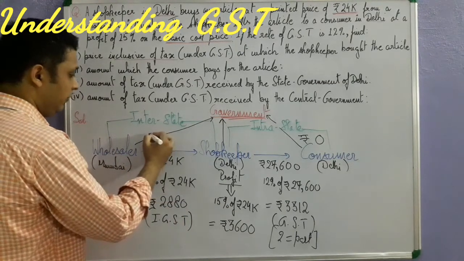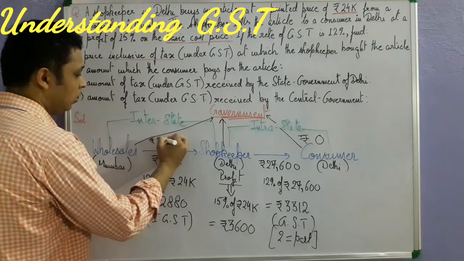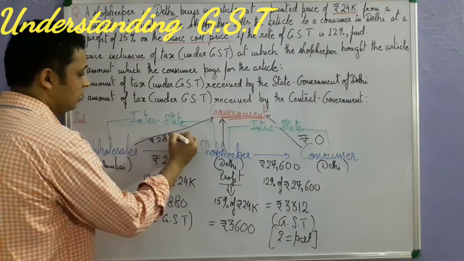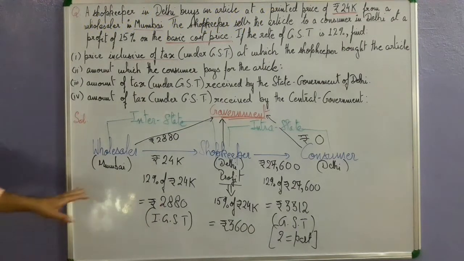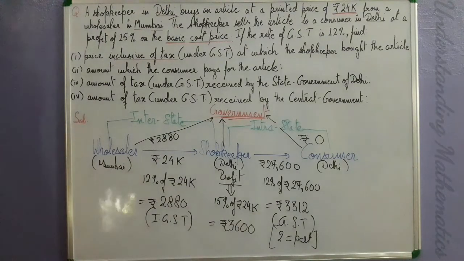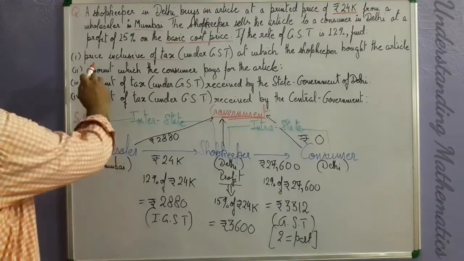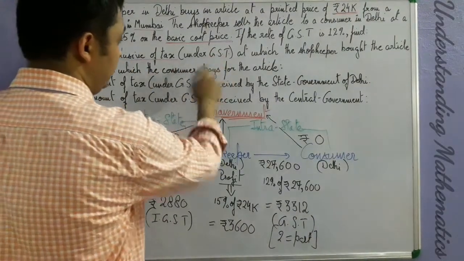So the wholesaler will give to the government how much amount? Rupees 2,880, isn't it? So this much amount will be given by the wholesaler to the government, which is collecting tax when this business transaction was there. So let us see what the first part of our question is saying. The first part says the price inclusive of tax under GST.